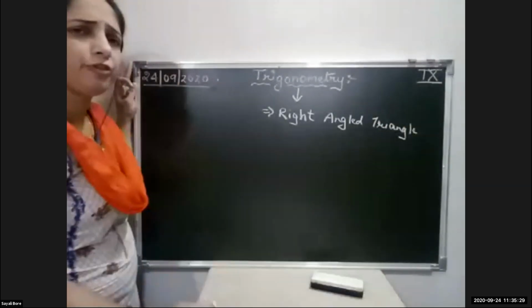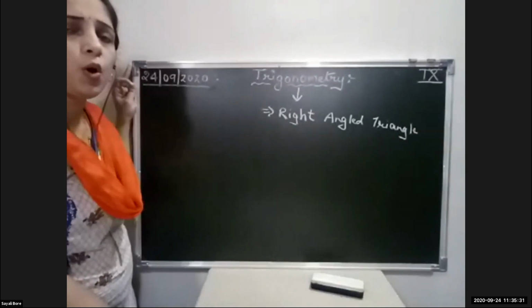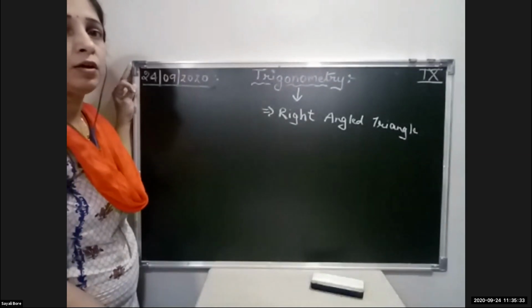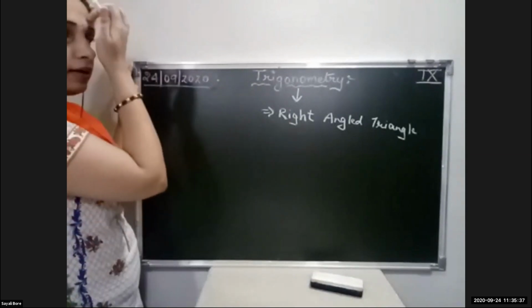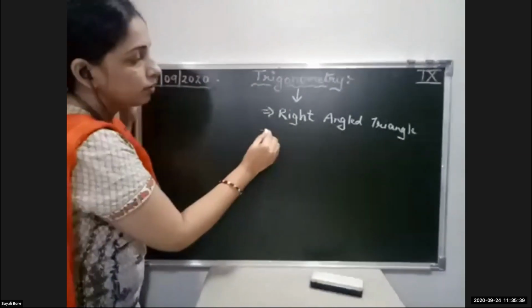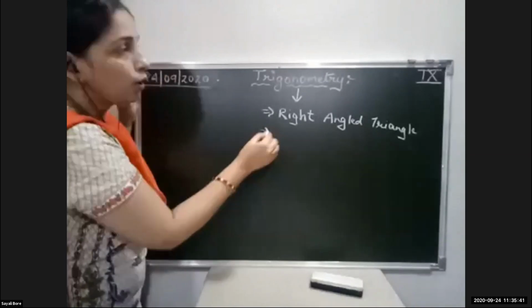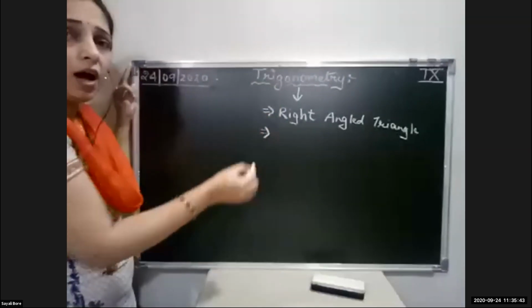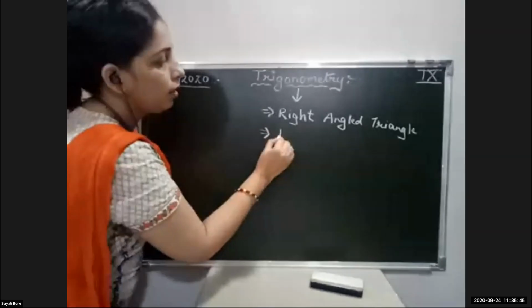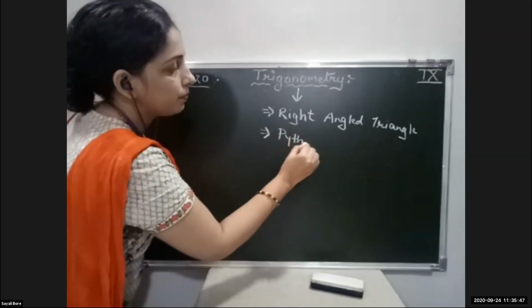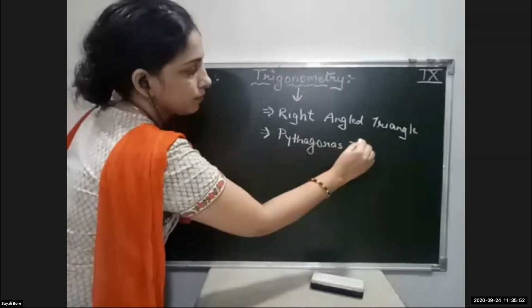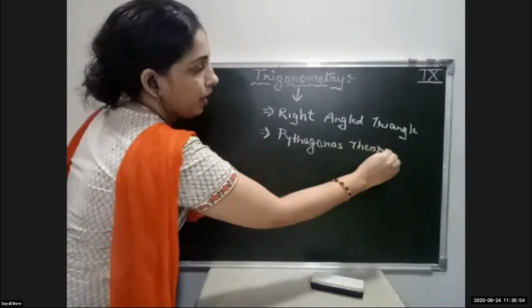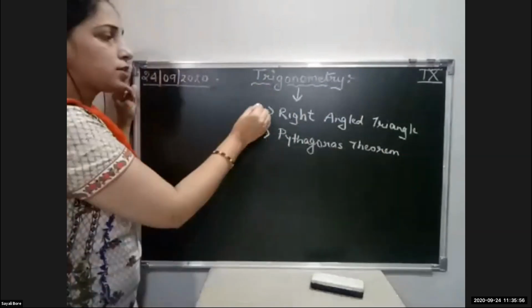This is very important because no other triangle will be used in trigonometry, only a right angle triangle. And the next thing you must know is that in trigonometry we are going to use the Pythagoras theorem.